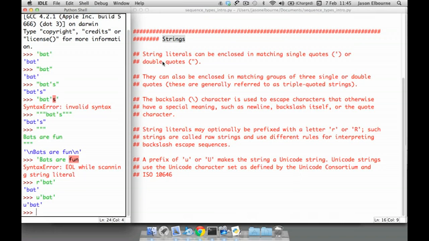So that's all I want to cover to start on the strings. In the next video we'll talk about some of this backslash and escaping, and we'll see where it goes from there.